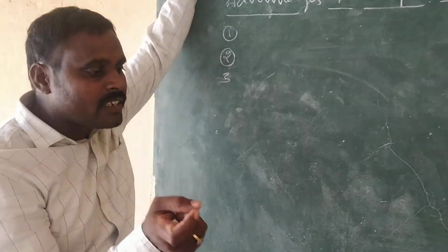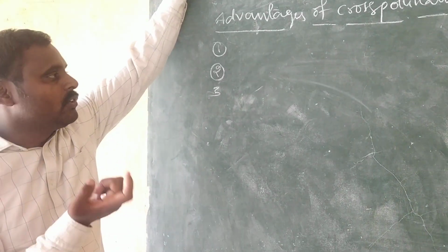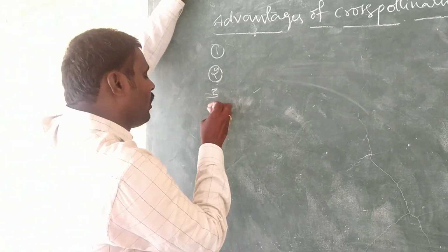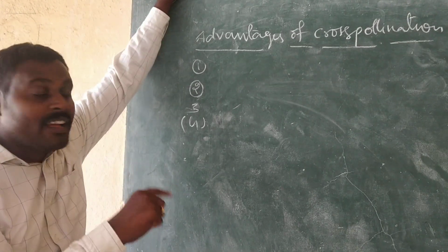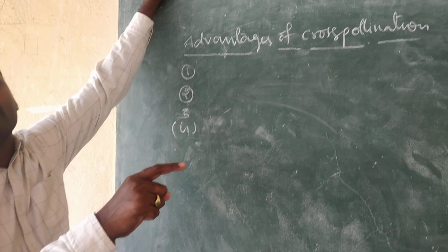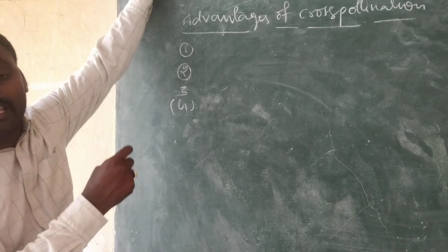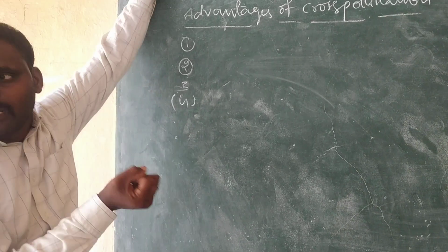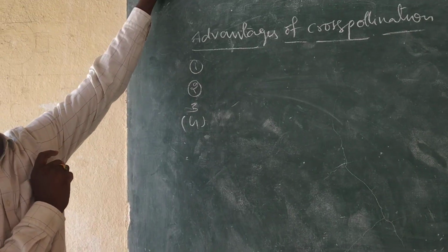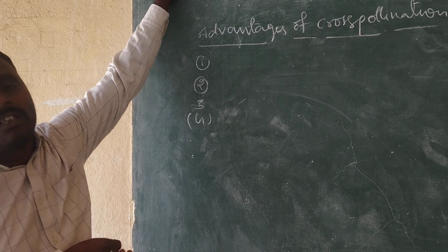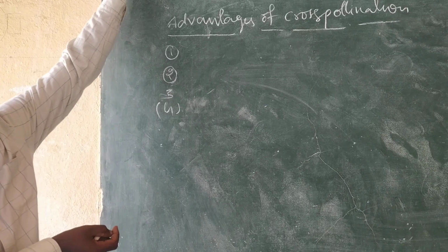Next, the defective characters of the race can be eliminated and replaced by useful, better characters. This is also one of the advantages of cross-pollination.